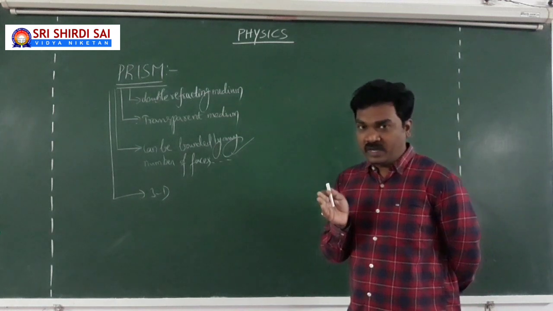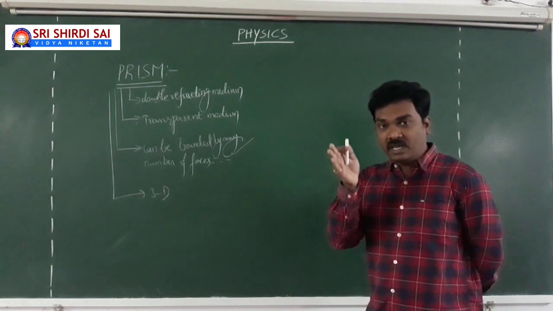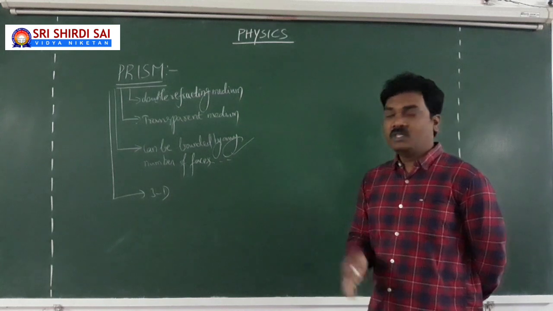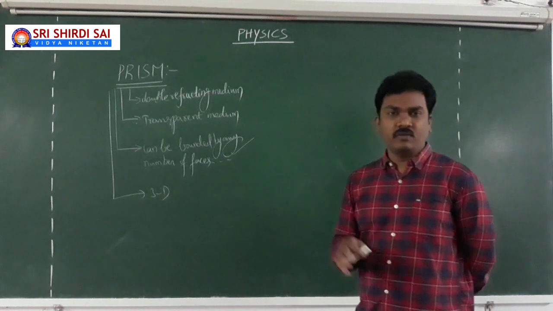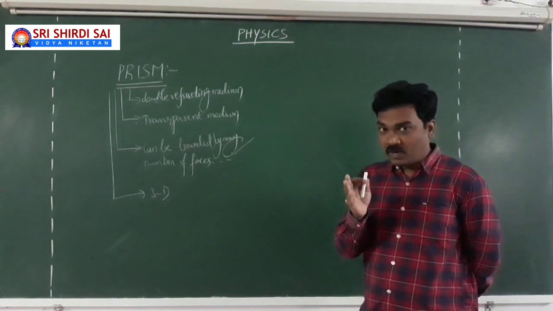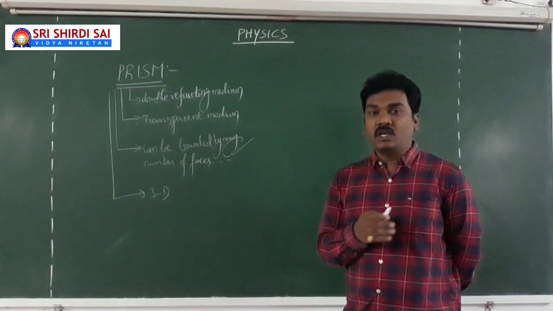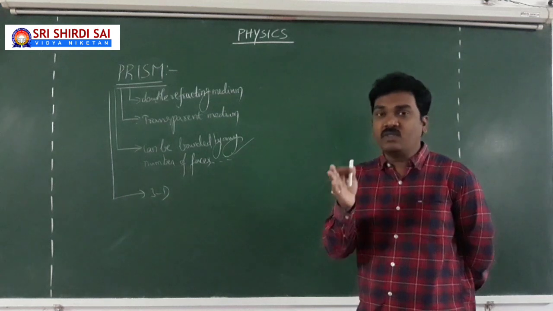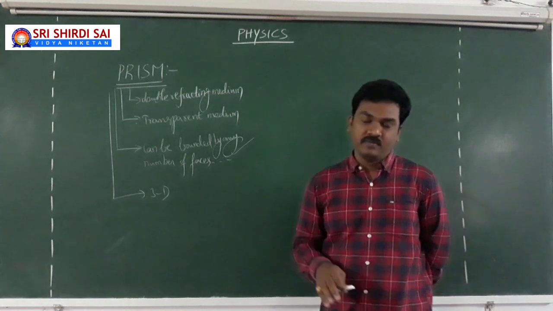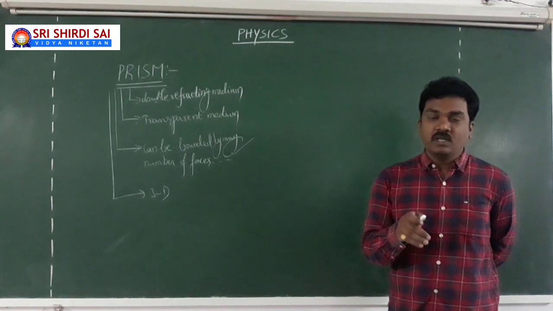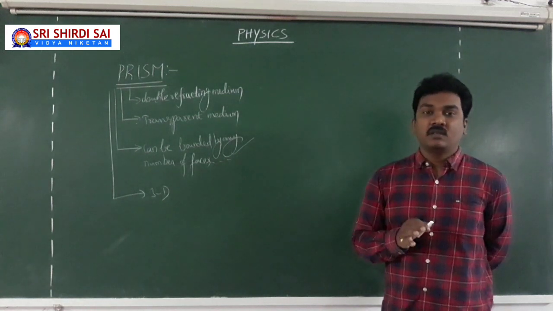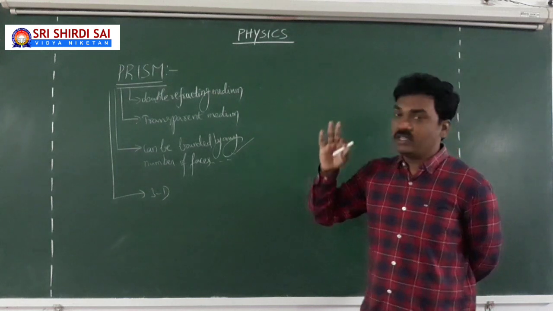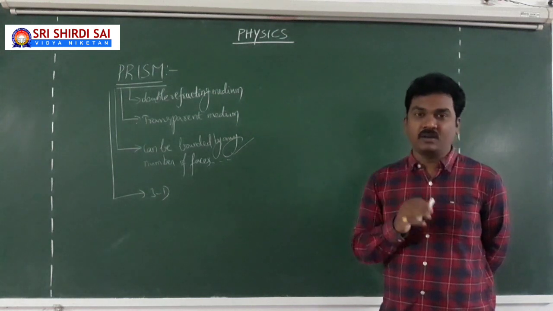So, whenever you define a prism, it is a double refracting transparent medium which can be bounded by any number of faces. But here the point is, the two refracting surfaces of the prism are not parallel, whereas in the glass slab the two refracting faces are parallel and plane. Here the two refracting faces are plane but not parallel.